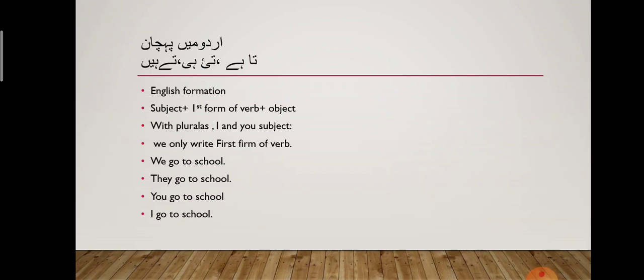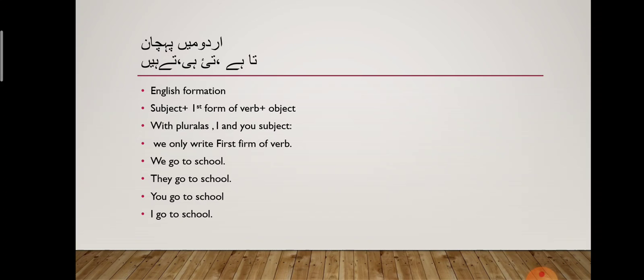What are the activities you do on a daily basis? Okay, just think about those actions. So those activities can be: you wake up every morning, you have breakfast. So you can say, I have breakfast, I wake up in the morning, I offer prayer. So in the end ta hai, ti hai, te hain, such kind of words come when you are telling about your daily activities. So for that we use present indefinite tense. Okay, universal truths are also told in present indefinite tense.